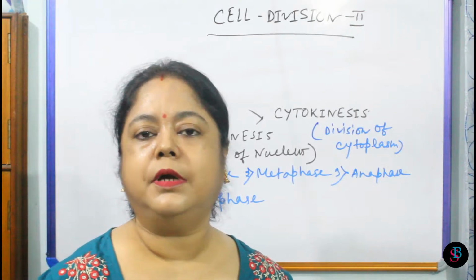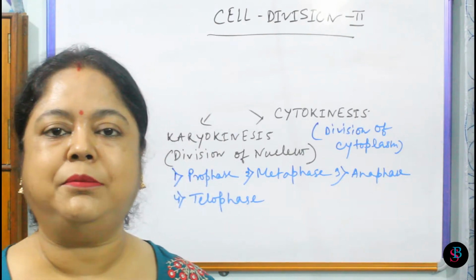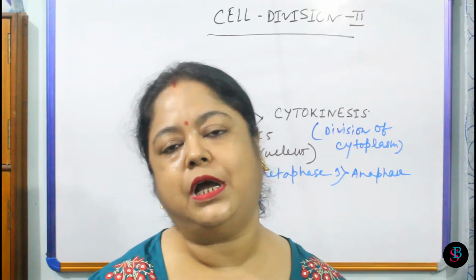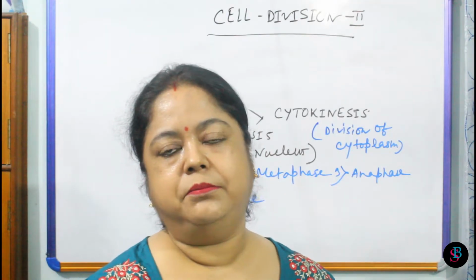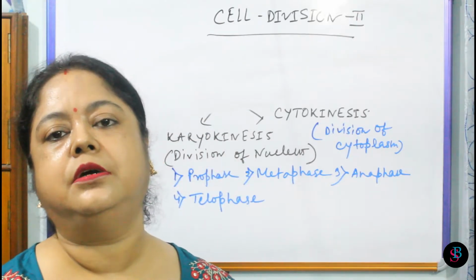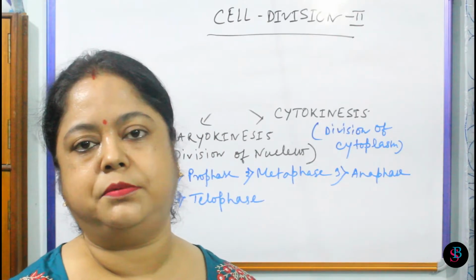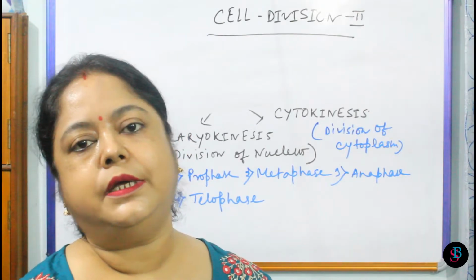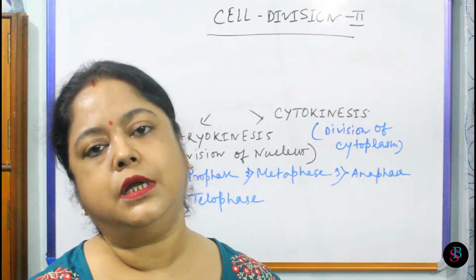That means different chromosomes are not observed. No chromatin fibers, no chromosomes are observed. Only the tuft of wool-like lump is observed.